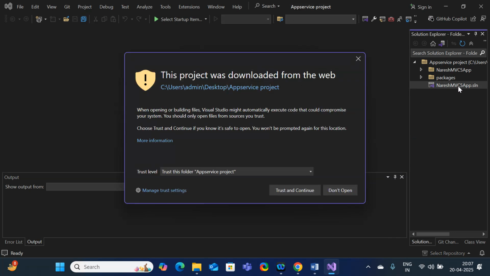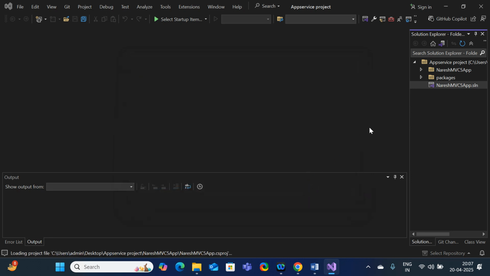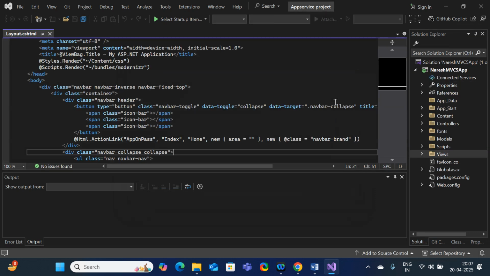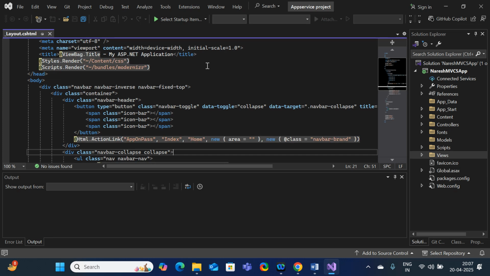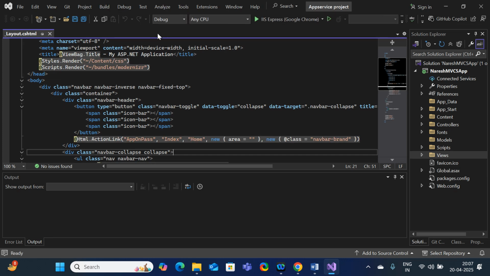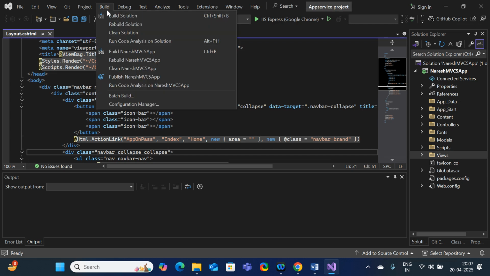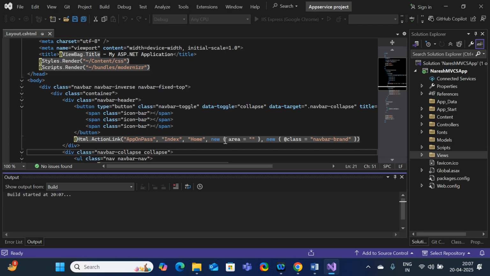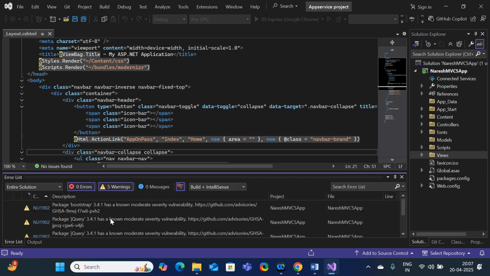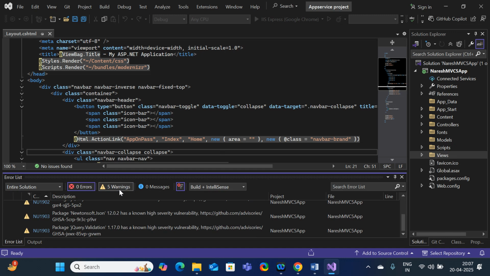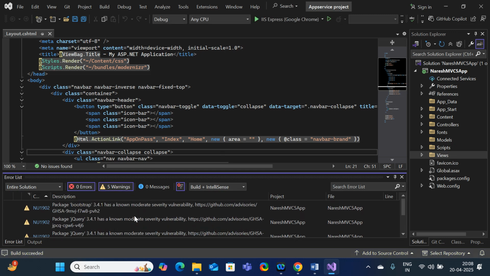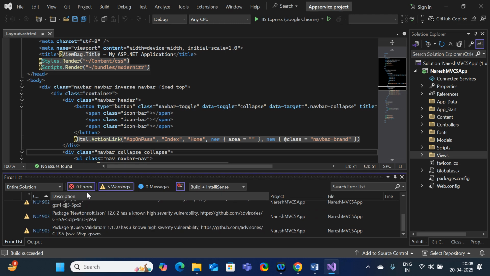Here on the last, just double click it. Just click on Trust and Continue. So it is going to open your project. Initially, you just need to build your code in order to check whether there are any errors or not. Here you have the option Build, click on Build Solution. The build started. It is saying 5 warnings are there. Ignore the warnings. Did it succeed or not? Yes. If there is any error, we need to take care. Otherwise, if there are any warnings, we can ignore that. No worries. There are no errors in my code.